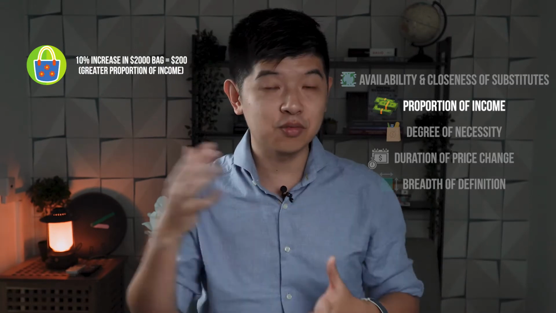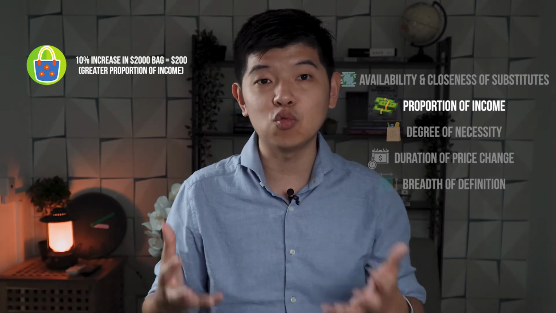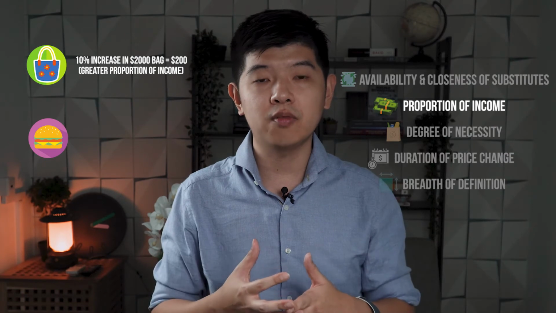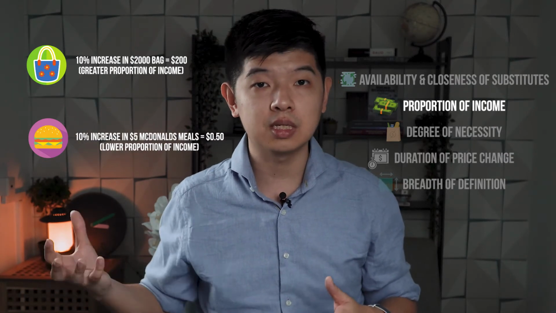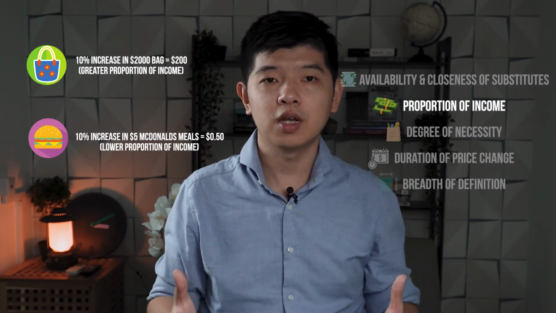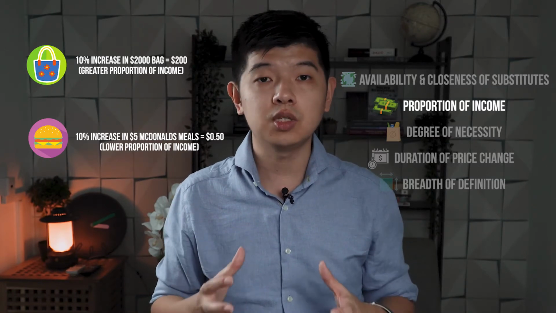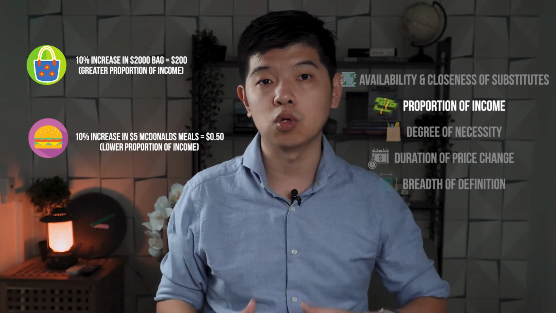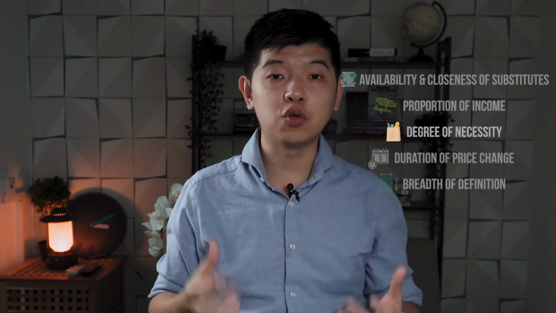So let me explain this. When you buy a $2,000 handbag and the handbag sees an increase in price of 10%, 10% of $2,000 is actually quite significant. It's $200. So you're going to feel quite strongly about this price change. Whereas if you were buying a McDonald's meal and it went up from $5 to $5.50, an increase of 50 cents is probably not going to drive you crazy. So you're going to go ahead and buy that meal anyway. This is the reason why demand for a McDonald's meal will probably be more price inelastic as compared to a Louis Vuitton bag. And next, let's talk about degree of necessity.